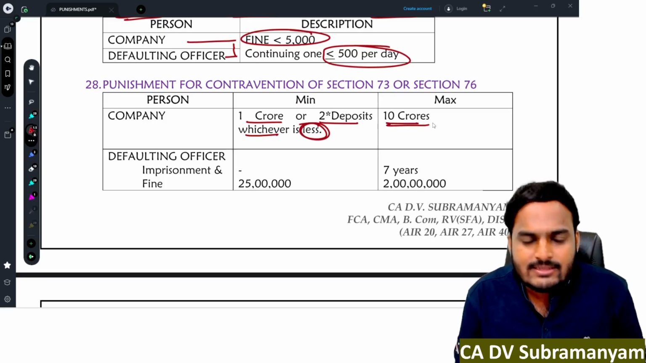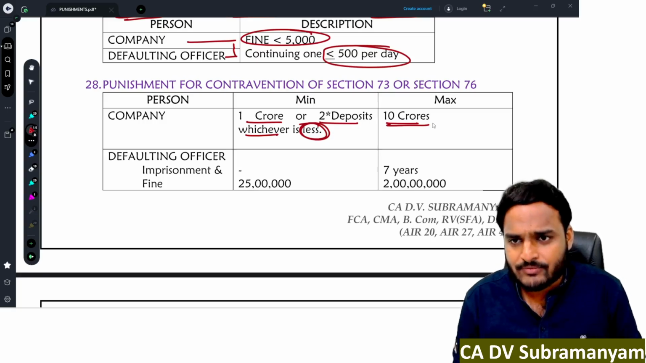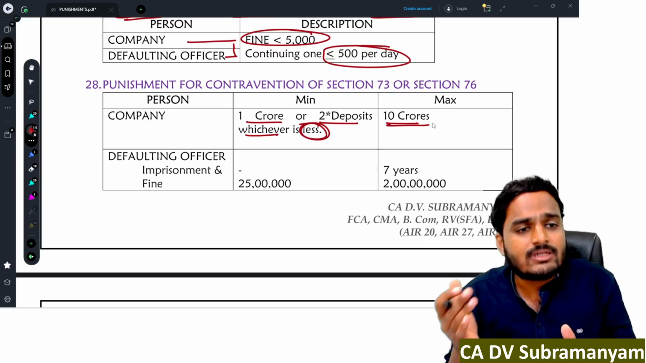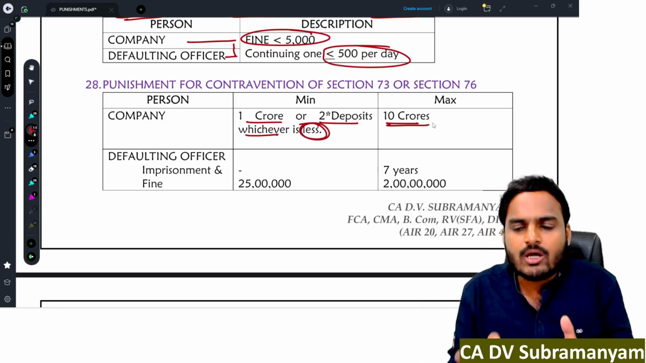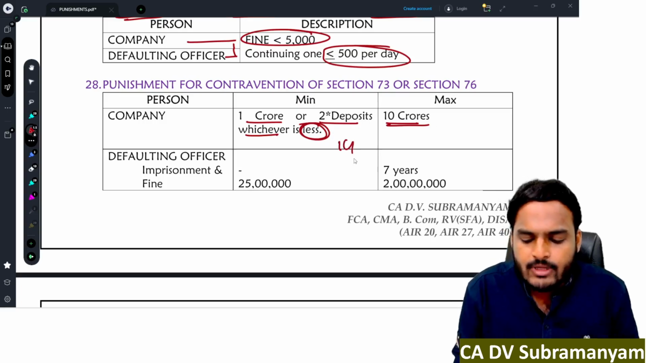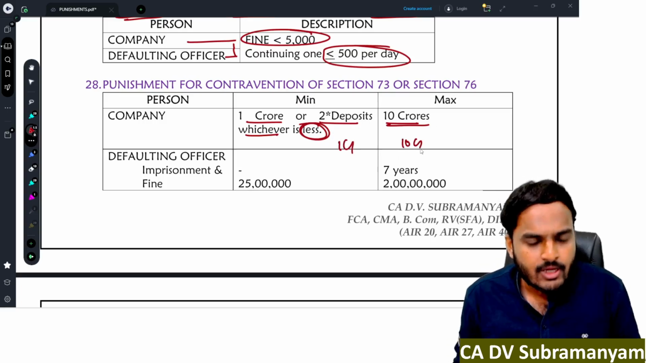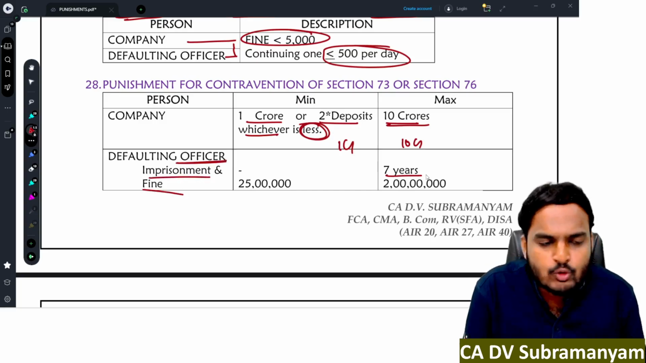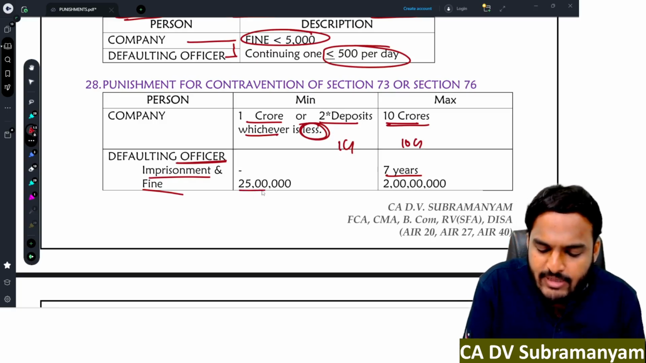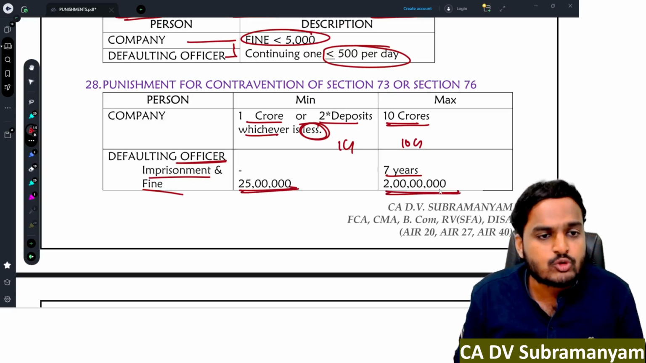Suppose deposits accepted are worth 2 crores. Now, 1 crore or 2 times the deposits. 2 times the deposit means 2 into 2 crores, 4 crores. 1 or 4, whichever is less, means 1 crore. And maximum 10 crores. The defaulting officer will get imprisonment and fine. Imprisonment up to 7 years and fine minimum 25 lakhs, maximum 2 crores.